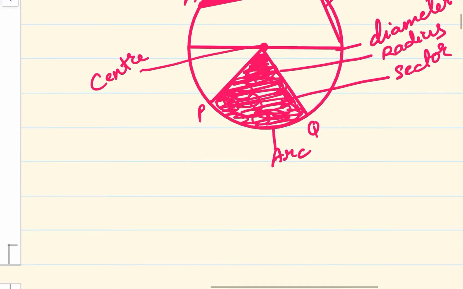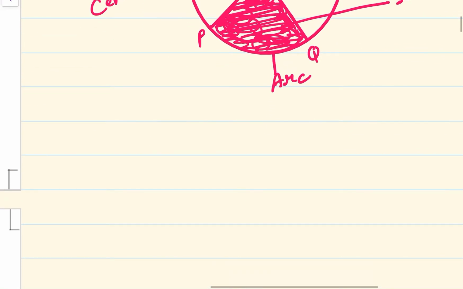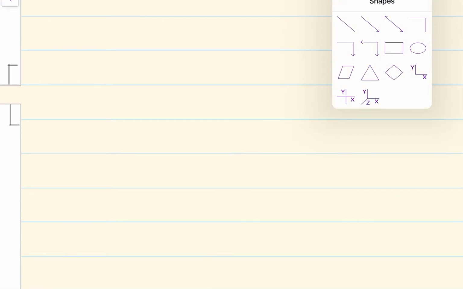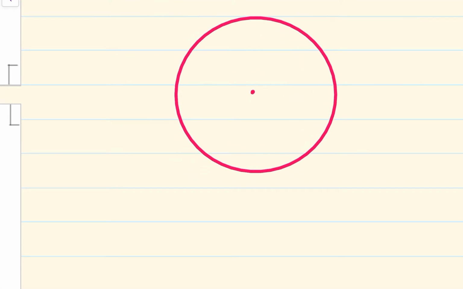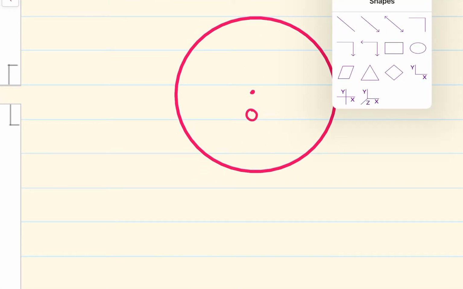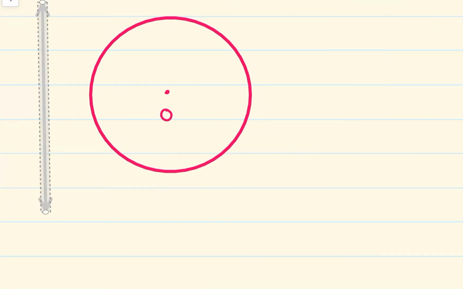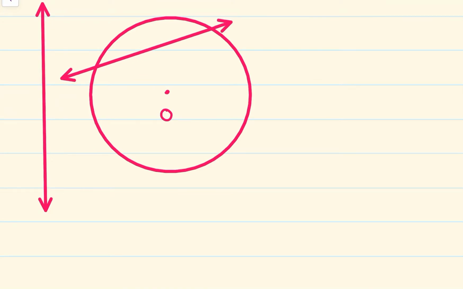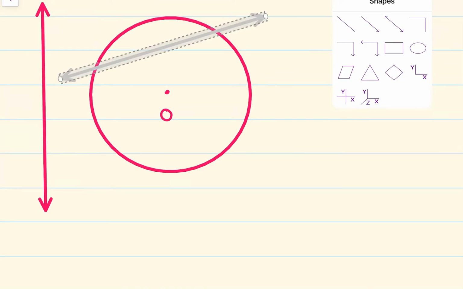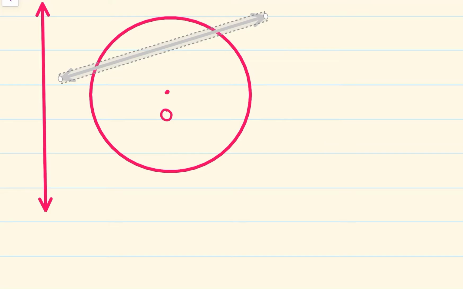Now, we are going to study in this chapter the interaction between a circle and a line. If I have a circle with center O, and I have any line L, then there are three possibilities for interaction between the line and the circle. Either this line will not be touching the circle at all, the line can touch the circle at 2 points, or the line can touch the circle at one point.